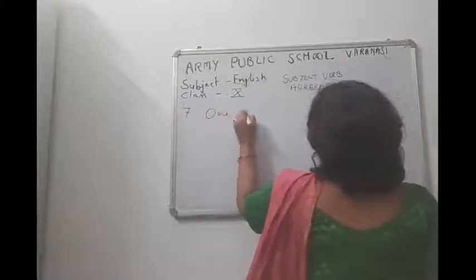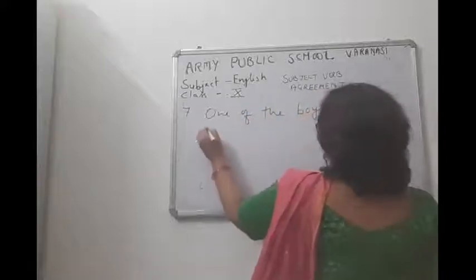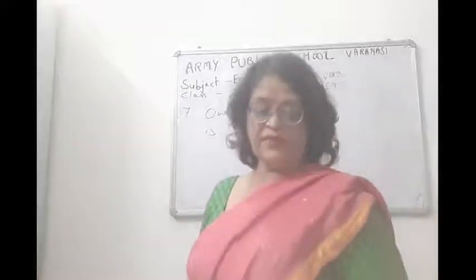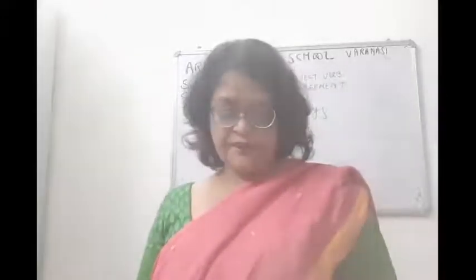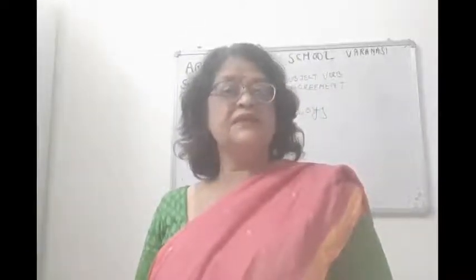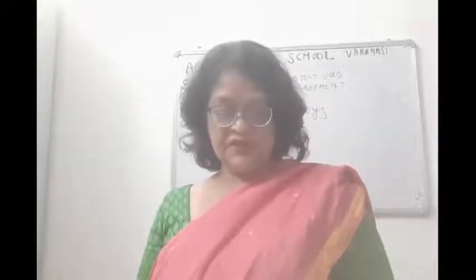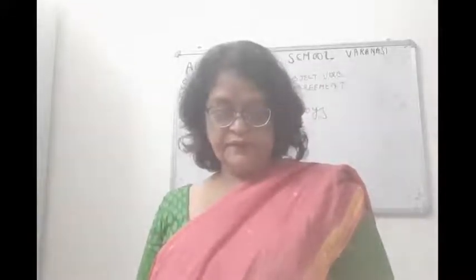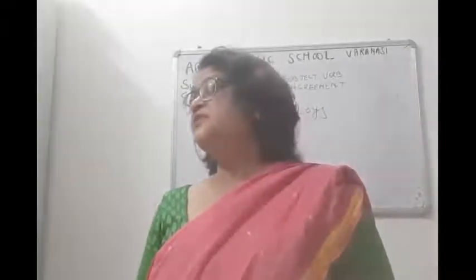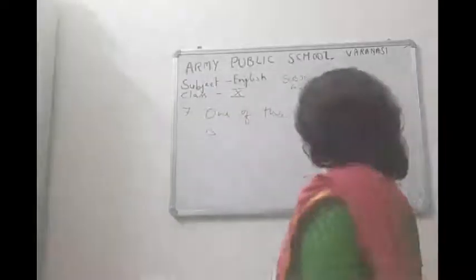When the phrase one of the is used with a plural noun, like one of the boys sings very well, you can see the subject is plural and the verb is singular here.